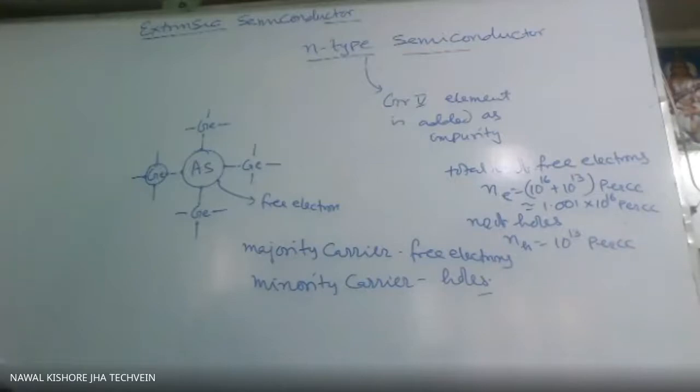So this is P type and N type semiconductor. This we call extrinsic because externally some impurity is added.